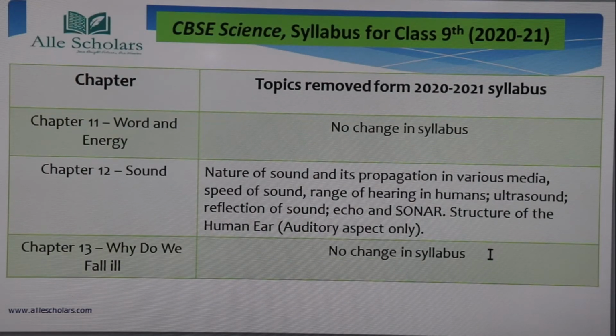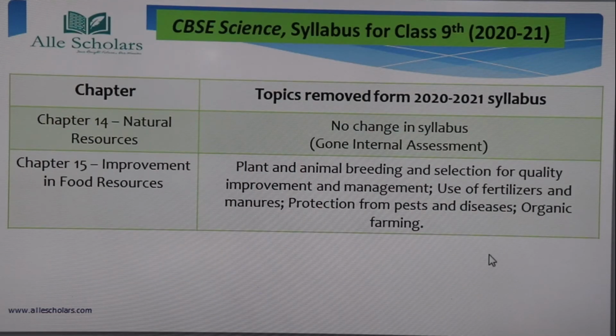Next, if you move on to chapter 12, that is sound, almost the whole chapter has been deleted. So the nature of sound and its propagation in various media, speed of sound, range of hearing in humans, ultrasound, reflection of sound, echo, sonar, structure of human ear, all these have been deleted. Next, chapter 14, no change in the syllabus, but it has gone into internal assessment.